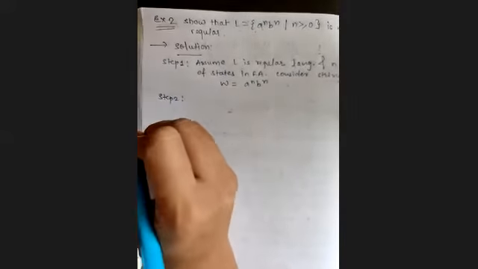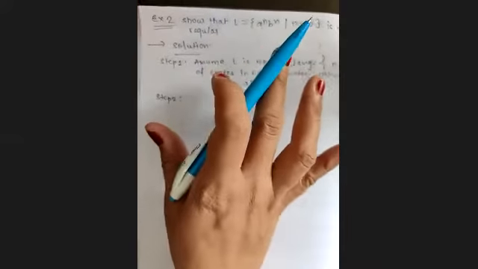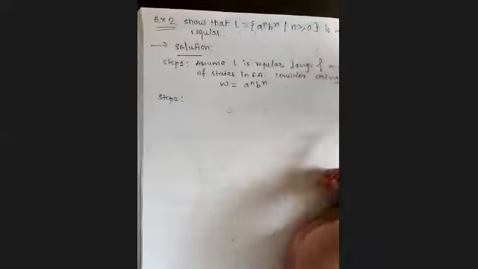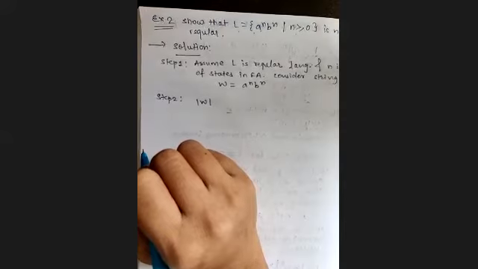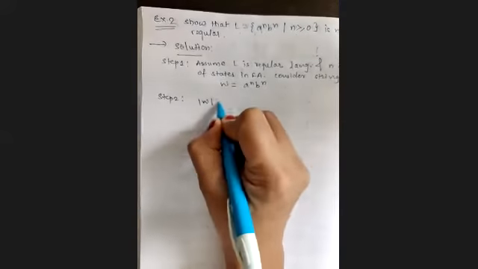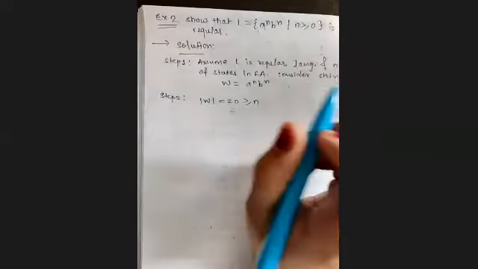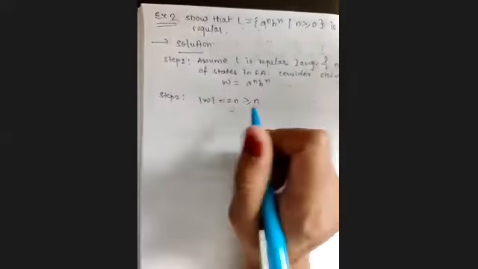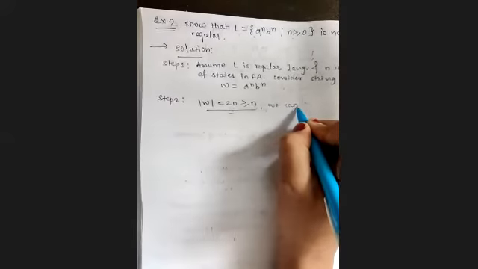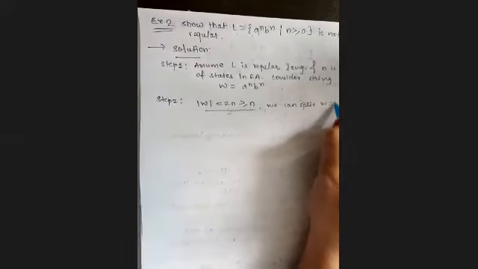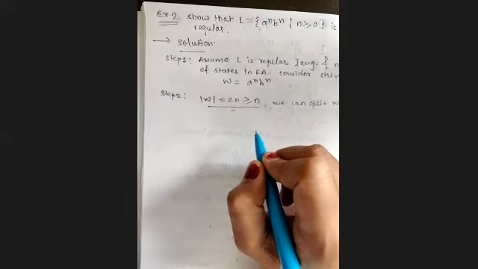Then step 2. What did we do in step 1? We have assumed that this given language is regular. Just assume it. Then in step number 2, check the length of W, because that is the first condition that we have to check. Length of W is equal to 2n, which is greater than or equal to n, because n number of a's and n number of b's are there. It means that this condition is satisfied. So now we can split the string W into x, y, and z parts.